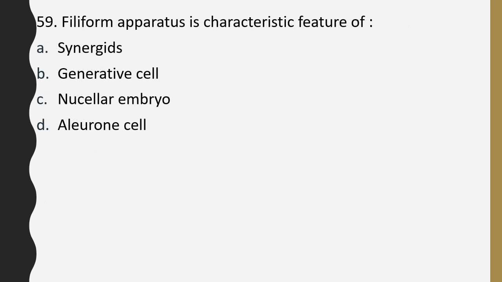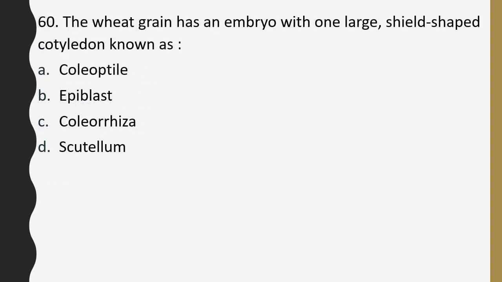Question number 59. Filiform apparatus is characteristic feature of synergids, generative cell, nucellular embryo, aleurone cell. Correct answer is option A, synergids. Question number 60. The wheat grain has an embryo with one large shield-shaped cotyledon known as coleoptile, epiblast, coleorhiza, scutellum. Correct answer is option D, scutellum.